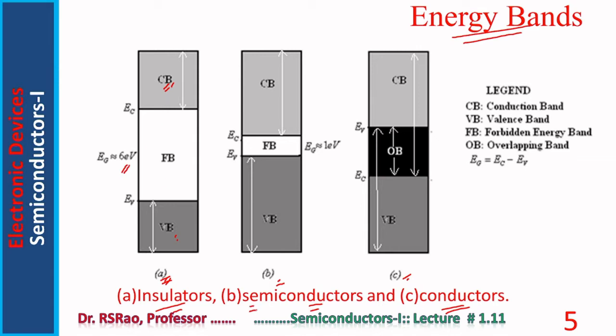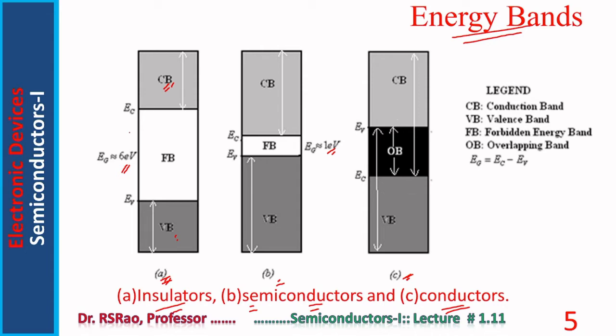In case of semiconductors, this gap is hardly 1 electron volt. In case of C, there is no gap between VB and CB. On the other hand, these two bands are overlapping.